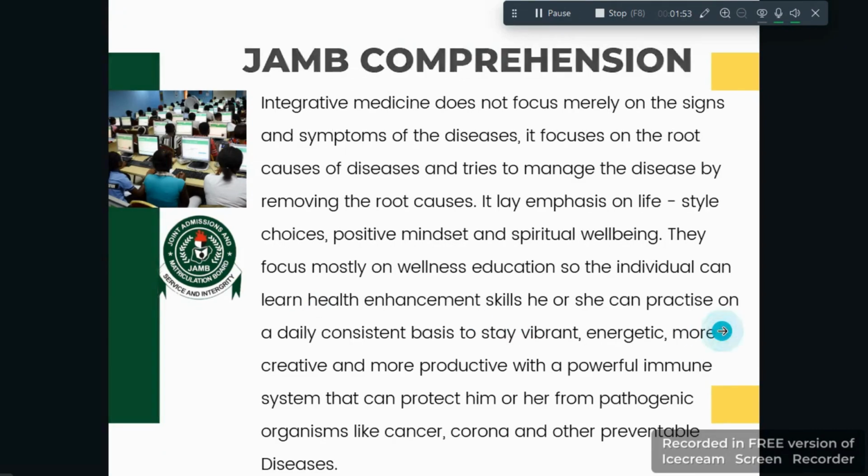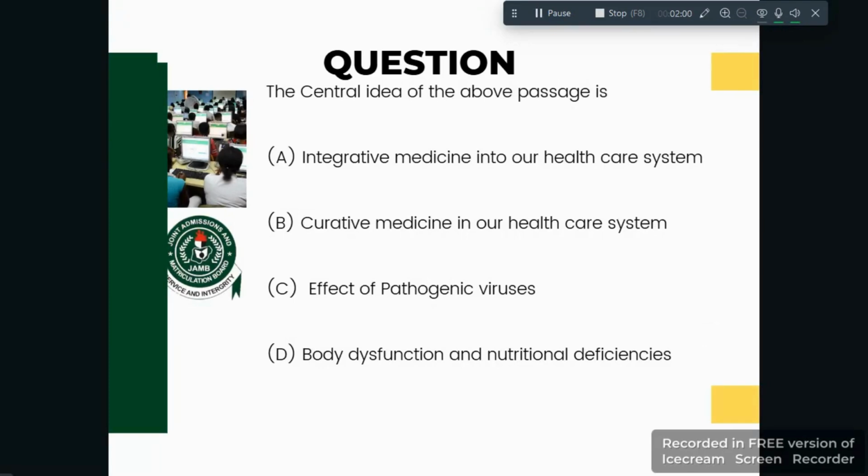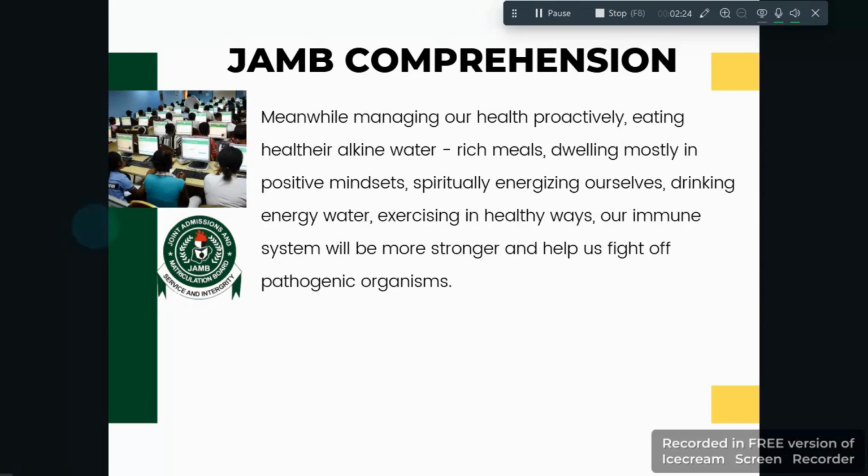Okay, so now let's look at our options. Our option says integrative medicine into our healthcare system. That's the central idea. Then, curative medicine in our healthcare system, is that the central idea? Then, effect of pathogenic viruses, body dysfunction and nutritional deficiencies. All right, so let's figure it out from the comprehension without wasting much of our time.